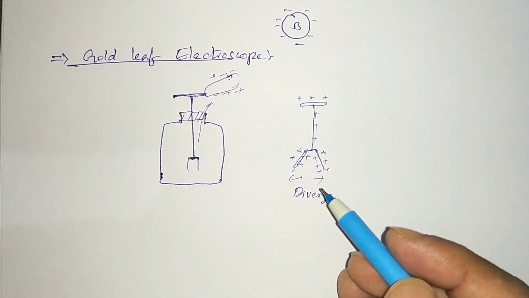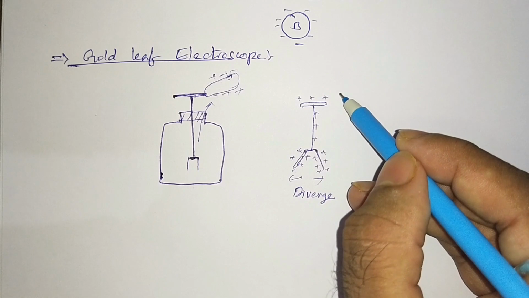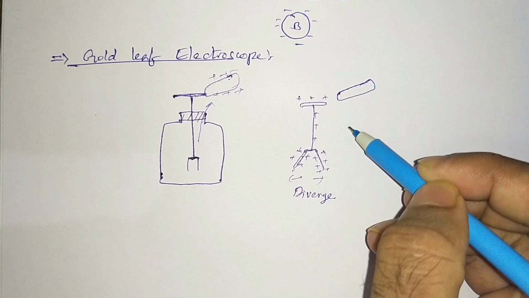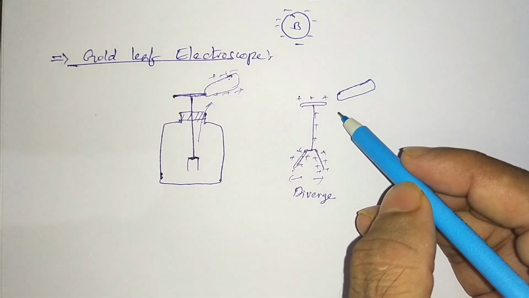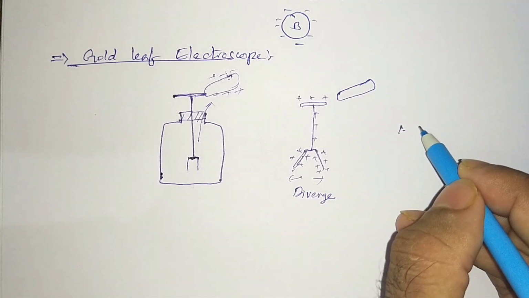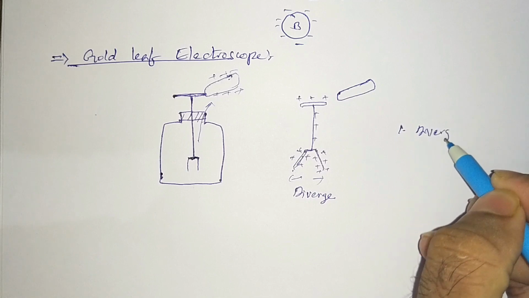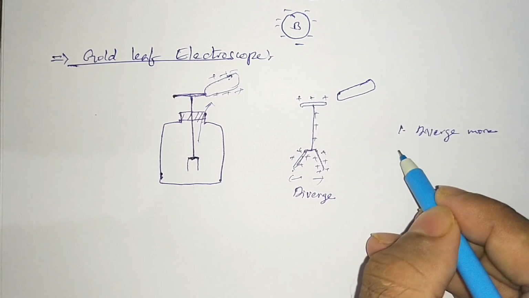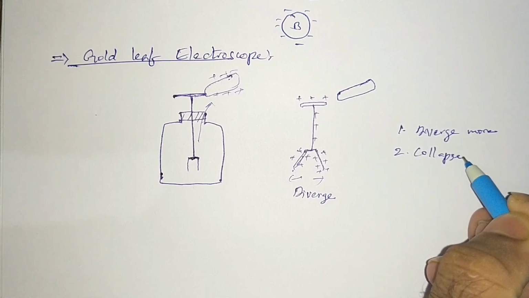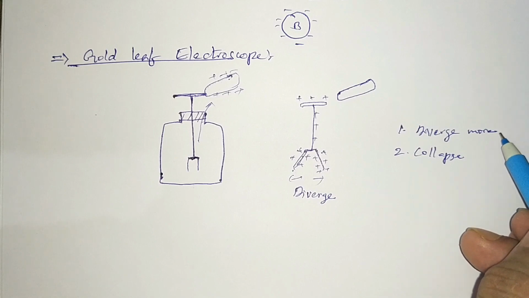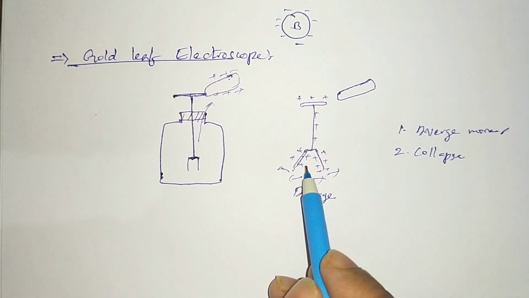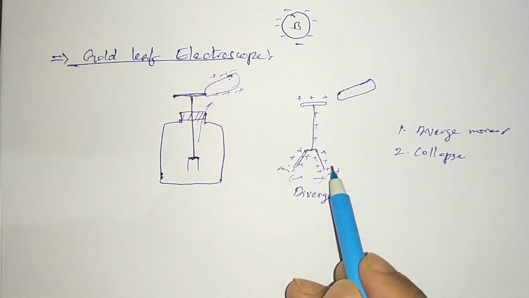Now you bring an unknown body near this. Two possible cases will happen. One is the gold leaves diverge more. Listen carefully. And the second is the gold leaves will collapse. I will explain one by one. If the gold leaves are diverging more, meaning they are moving far away, what does it mean? It means the positive charge is increasing on them.